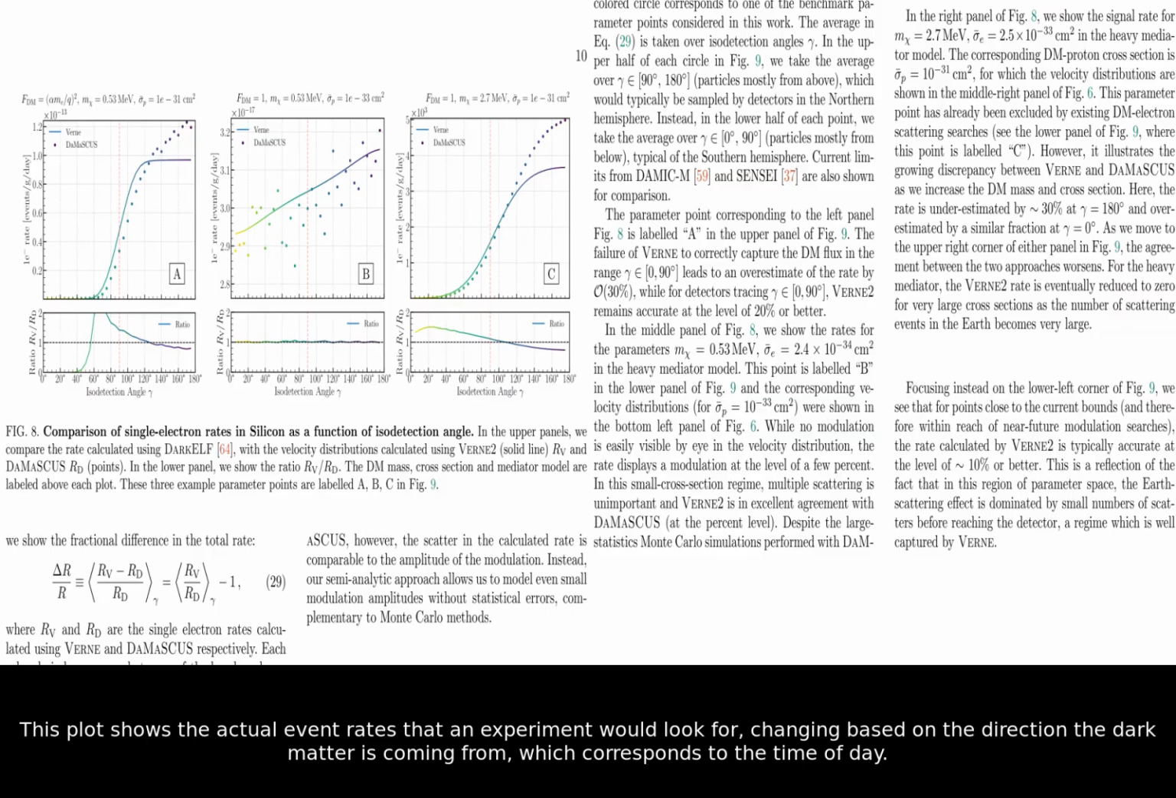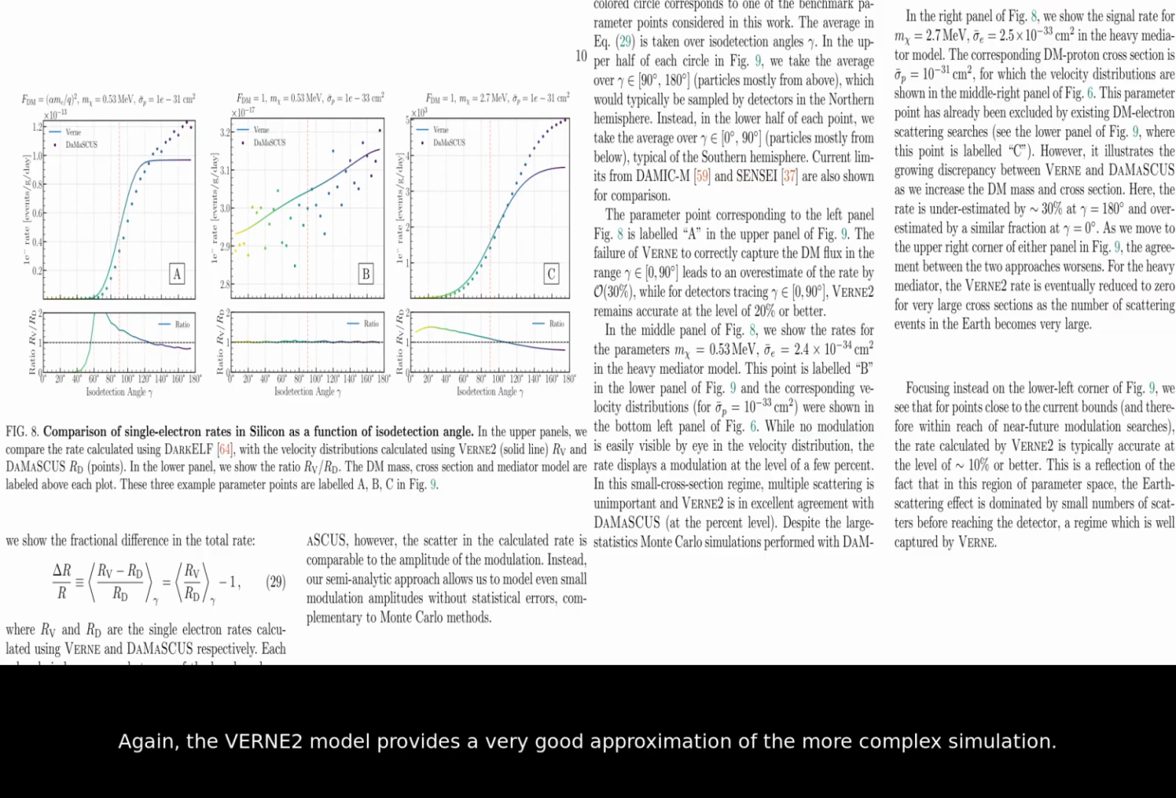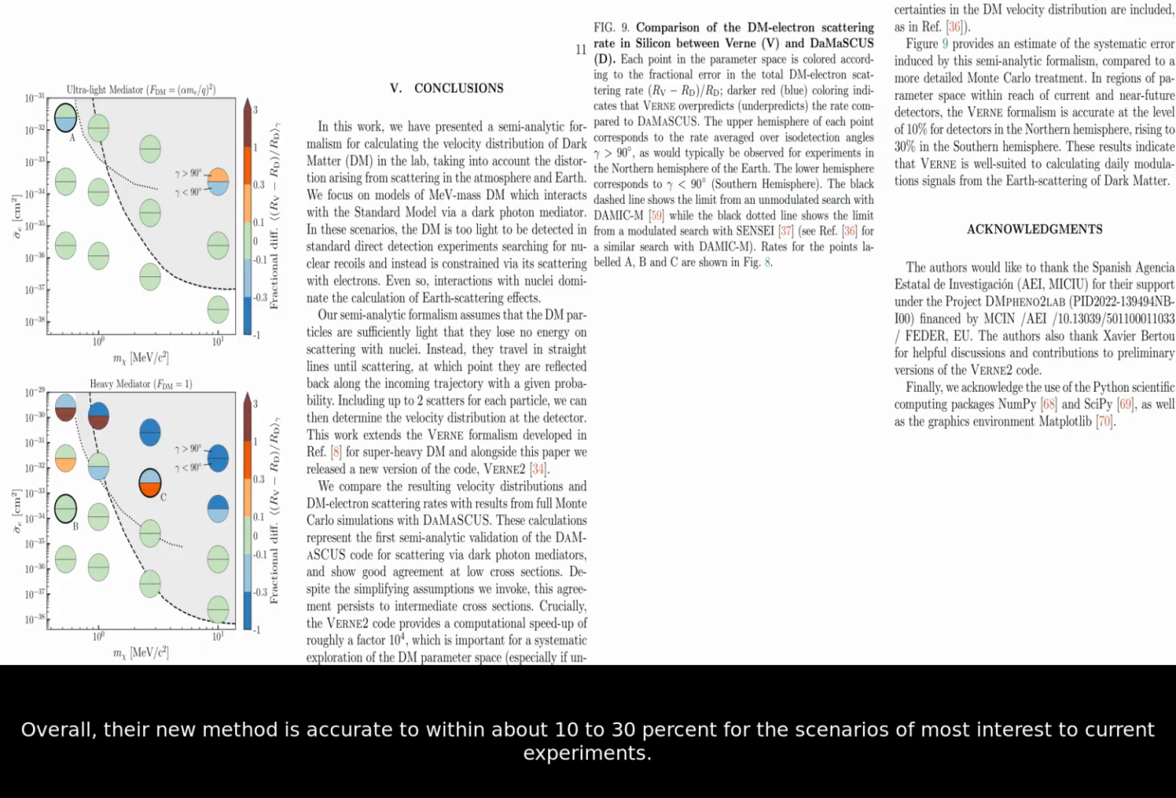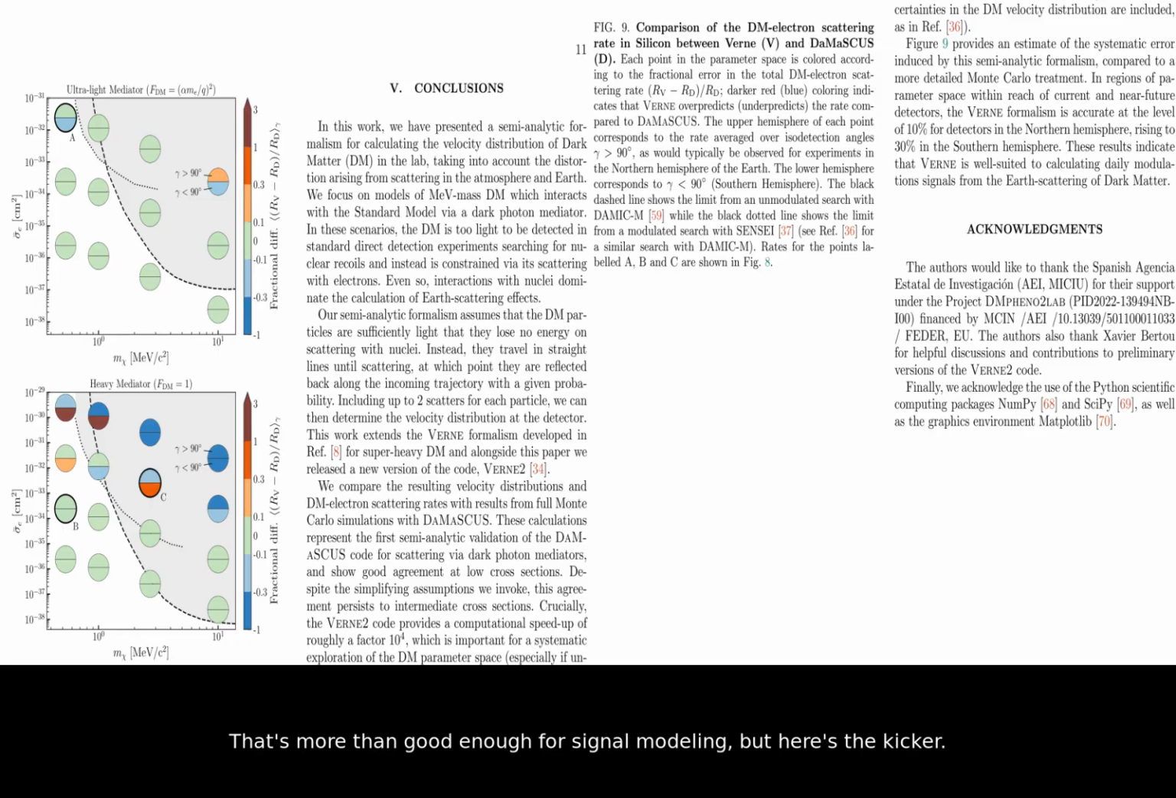This plot shows the actual event rates that an experiment would look for, changing based on the direction the dark matter is coming from, which corresponds to the time of day. Again, the Vern2 model provides a very good approximation of the more complex simulation. Overall, their new method is accurate to within about 10 to 30% for the scenarios of most interest to current experiments. That's more than good enough for signal modeling, but here's the kicker.